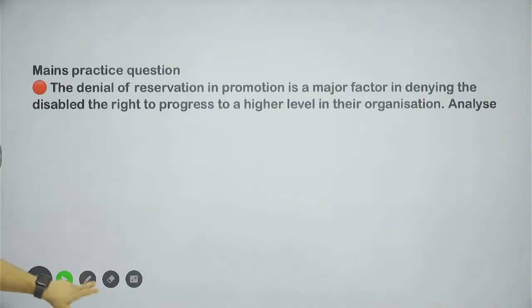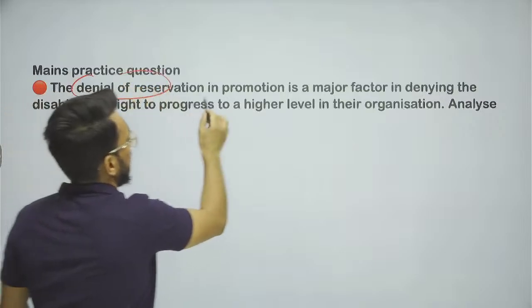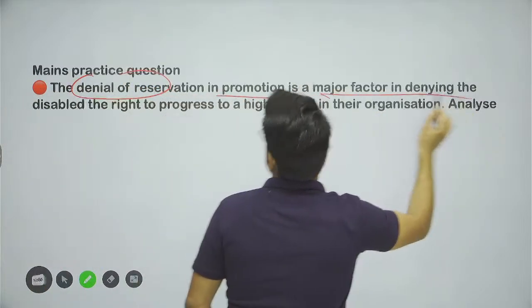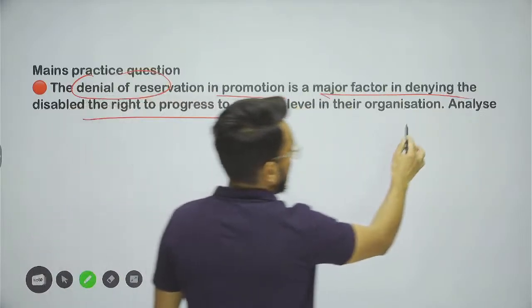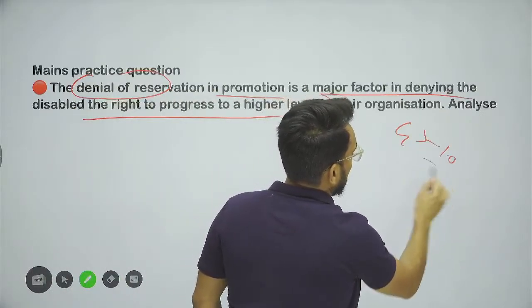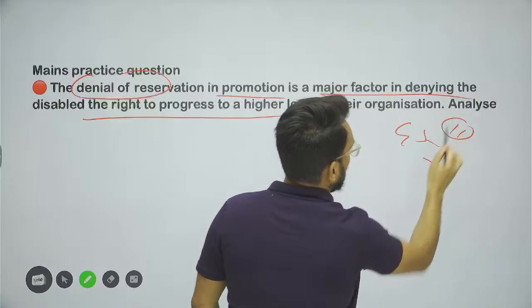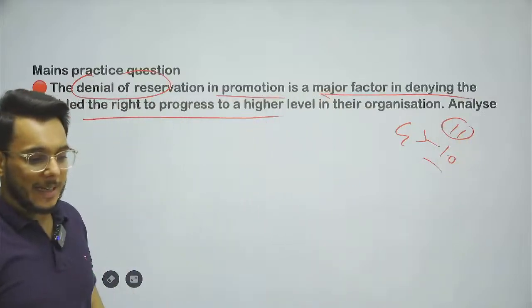And guys, now coming to the mains practice question for today. The denial of reservation in promotion is a major factor in denying the disabled the right to progress to a higher level in organization. GS paper number 2, 10 marker question. That is all, guys, about it.